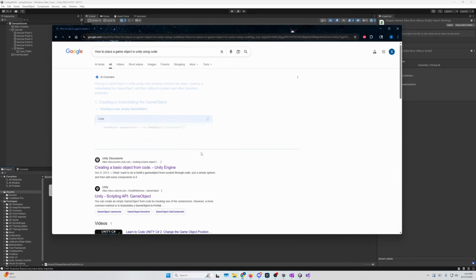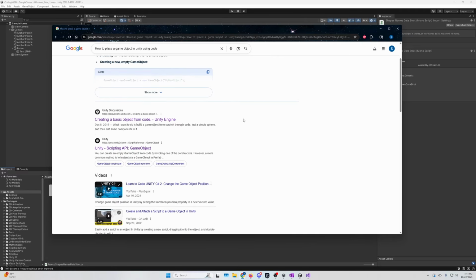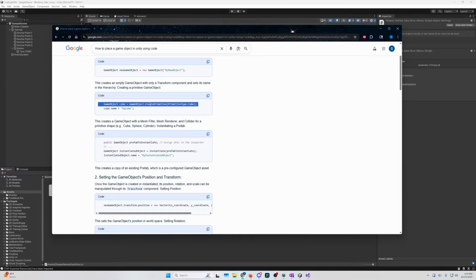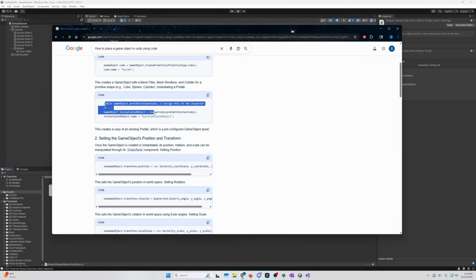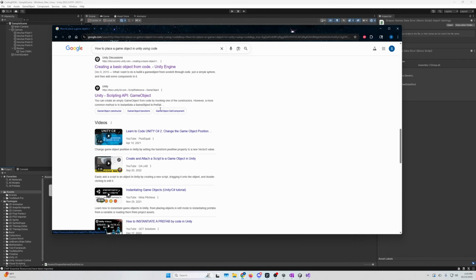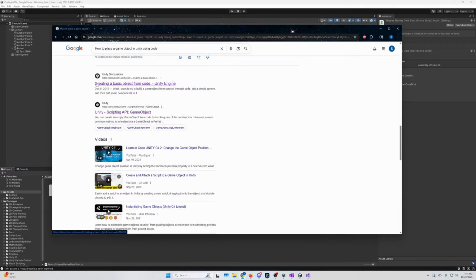boom, we get that. We're going to ignore the AI. The entire point is to not use AI. AI is probably pretty decent for stuff like that. I'm just going to take a peek. Yeah, you don't want to be doing that. Nope, that's not right. This is right. So yeah, that's honestly just confusing. How do I shrink this? Really? No shrinky shrink? I hate it. Anyway, skip that. Let's click on this first one, creating a basic object from code in Unity.